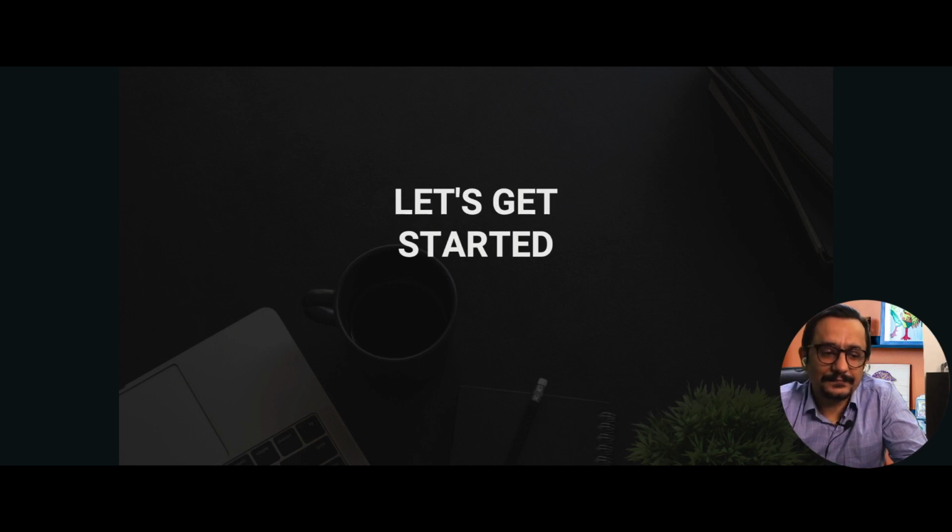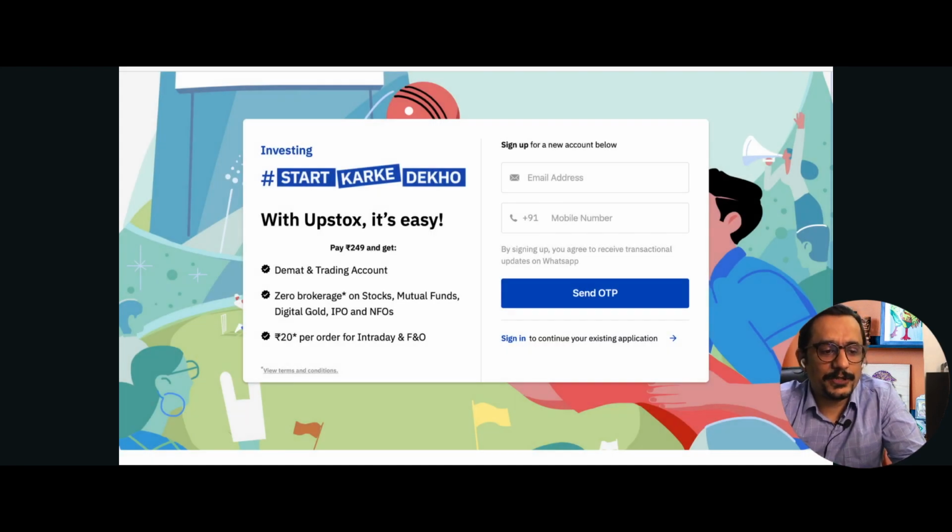So let's get started. Now friends, on this page we are showing you the slide of the opening page or the landing page of Upstox. We're not taking you to the website because we already have an account with Upstox and will not be able to get the access that way. So we're just showing you a slideshow to help you acquaint yourself with the whole procedure of how to open a Demat account. Of course, on this page, if you were to scroll down, you would find all the information Upstox wants to give you as a brokerage firm, and right now we would really want to focus on how to open the Demat account. So let's get started with that.